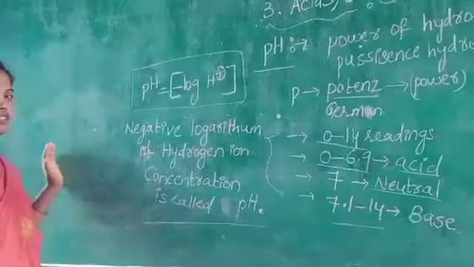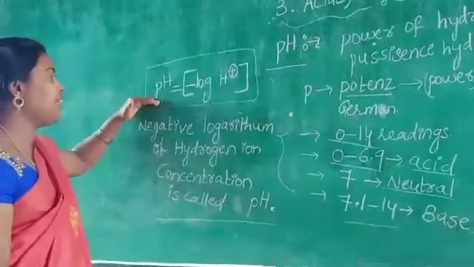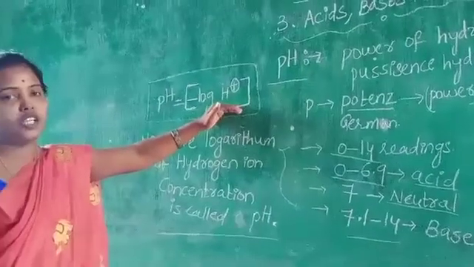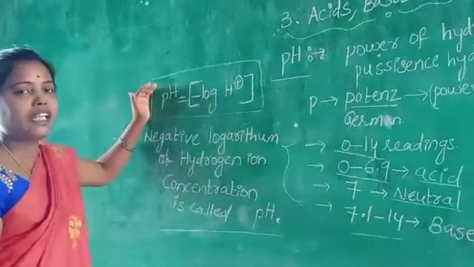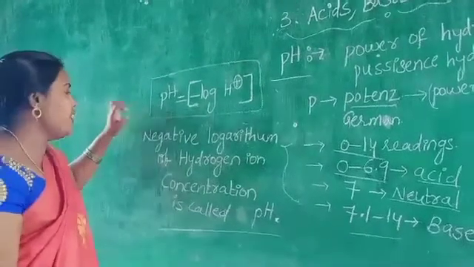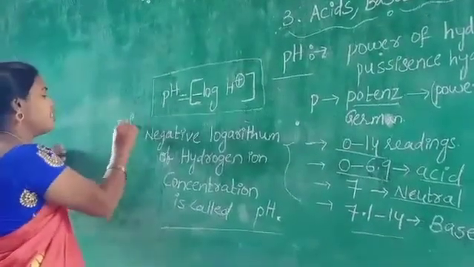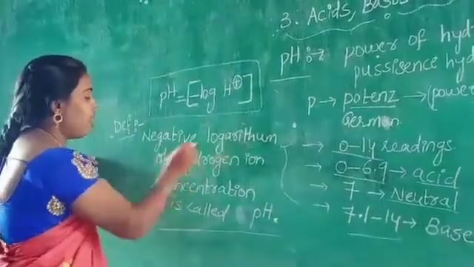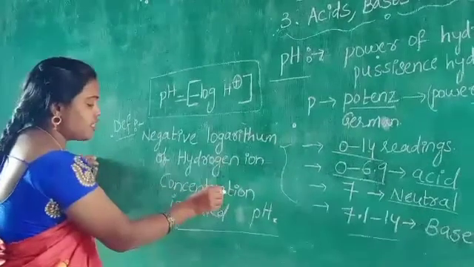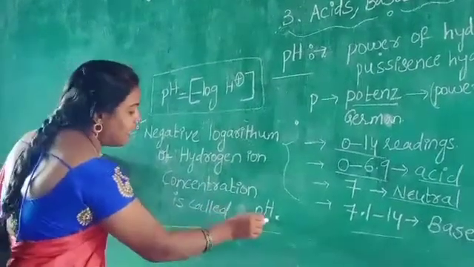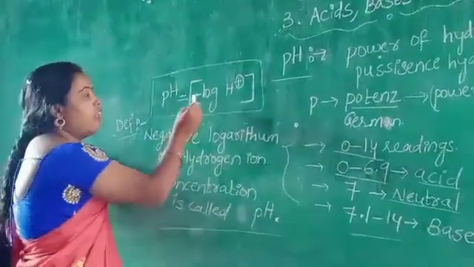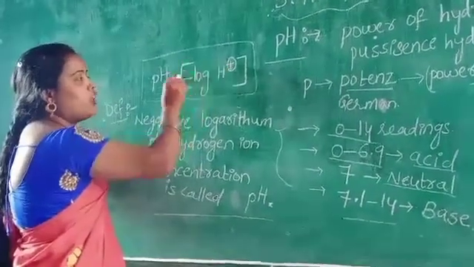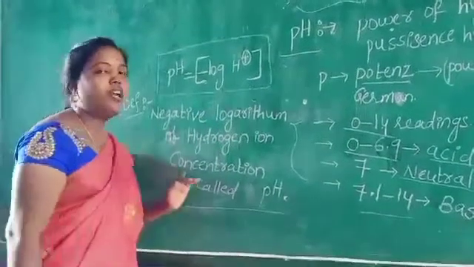Very important. Children, what is called pH? Minus log H plus ion concentration. This is the equation of pH. And what is the definition of pH? Negative logarithm of hydrogen ion concentration is called pH.